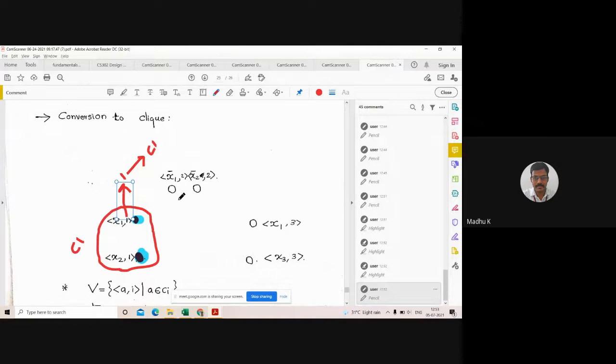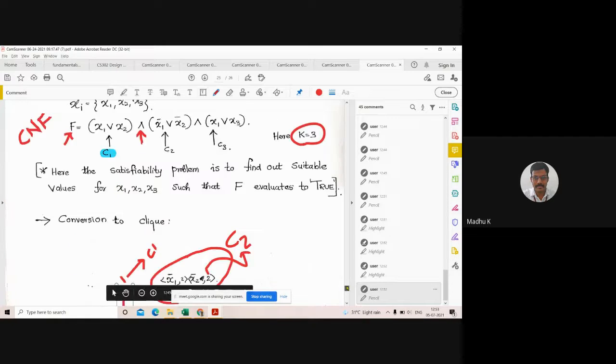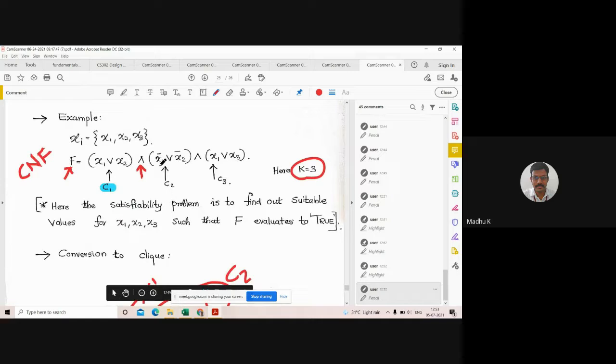Similarly, I will create two nodes for clause 2. Why is it 2? Because of this. Clause 2 is x1 complement, x2 complement.